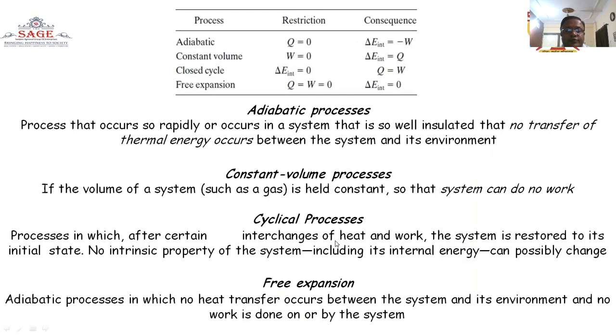In a cyclic process, after a certain interchange of heat and work, the system is restored to its original state. No intrinsic property of the system, including the internal energy, can possibly change. In the free expansion adiabatic process, no heat transfer occurs between the system and its environment, and no work is done on or by the system.